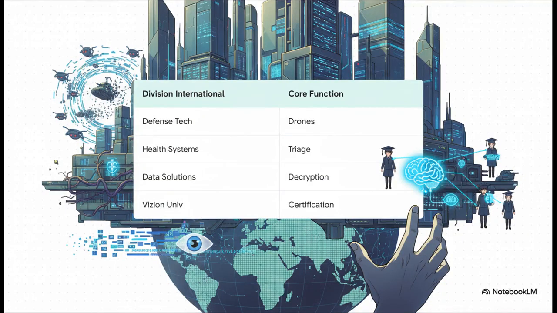At this point, Vision International was no longer just a corporation. It was becoming the state apparatus itself. With the U.S. government holding a 51% stake, Vision's divisions literally formatted and replaced the ministries of independent nations. Defense was swapped for autonomous drones from Vision Defense Technologies. Health became Vision Health Systems. Intelligence agencies were swallowed by Vision Data Solutions. And education was outsourced to the global indoctrination network of Vision University. A single corporate entity was rewriting the globe.